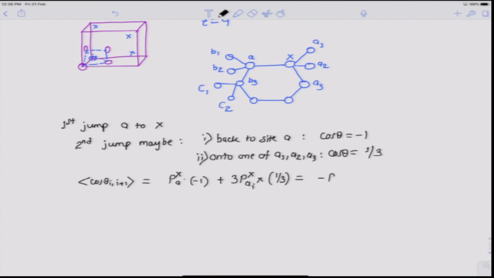So, that should be equal to minus P A x plus P A i x.